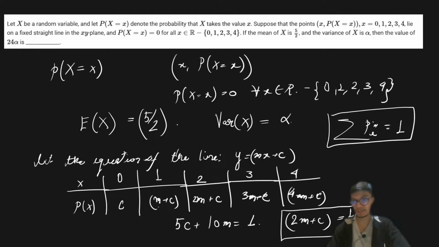Okay, so that is one of the equations that you're going to get over here. Now the next thing that you have to figure out from here is the value of m and c. So one of the equations you got from here, right? The next equation you're going to get from the expectation or the mean.